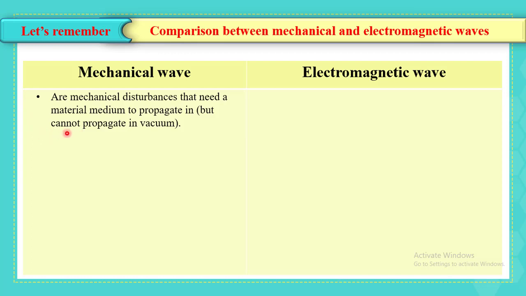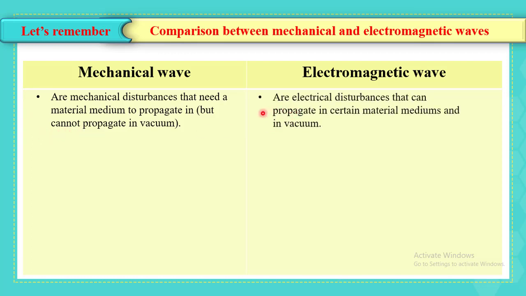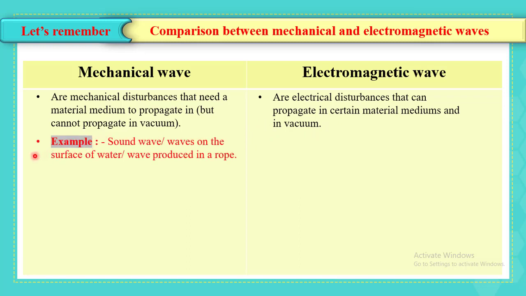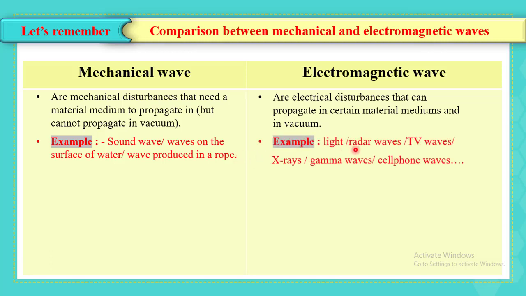They cannot propagate in vacuum, while electromagnetic waves are electrical disturbances that can propagate in any medium and in vacuum. Sound waves, waves on the surface of water, and waves produced in a rope are examples of mechanical waves, while light, radar waves, TV waves, X-ray, gamma waves, and cell phone waves are examples of electromagnetic waves.